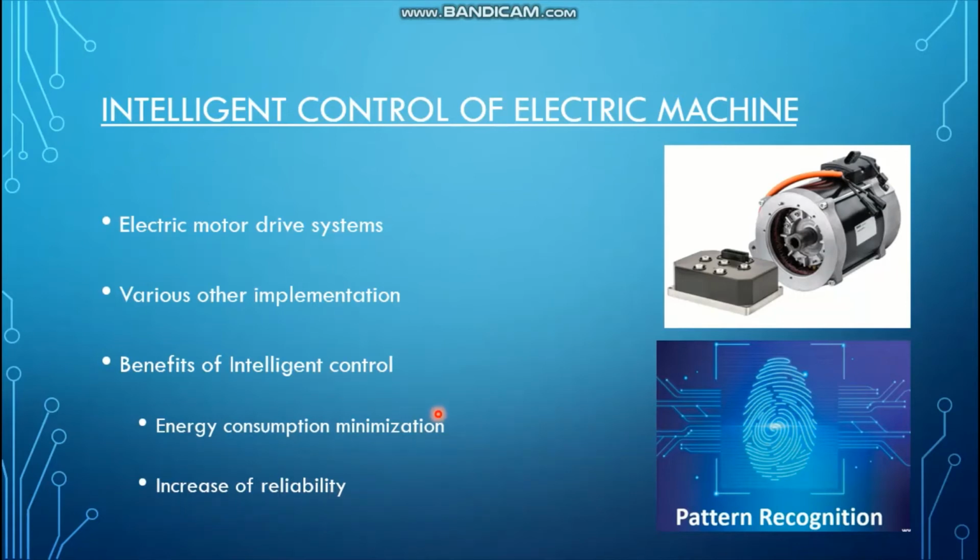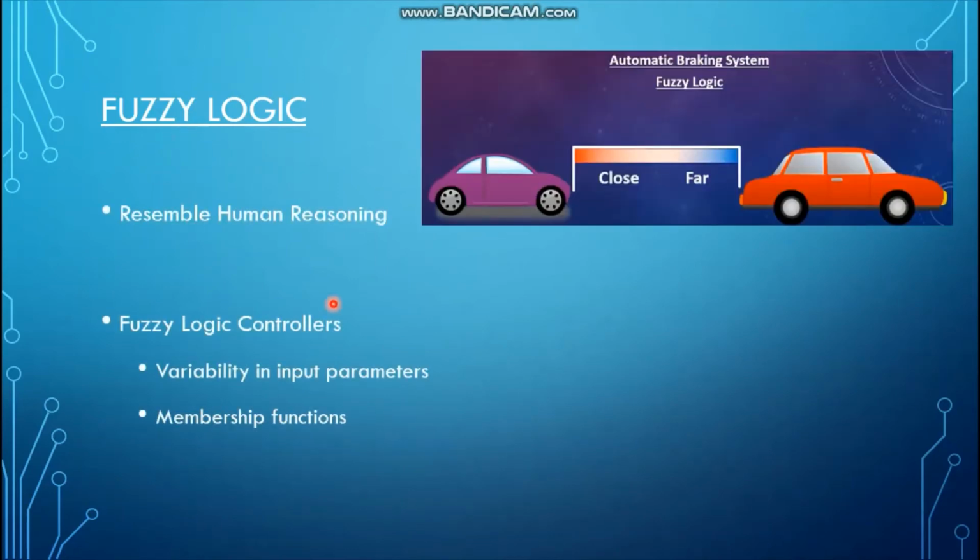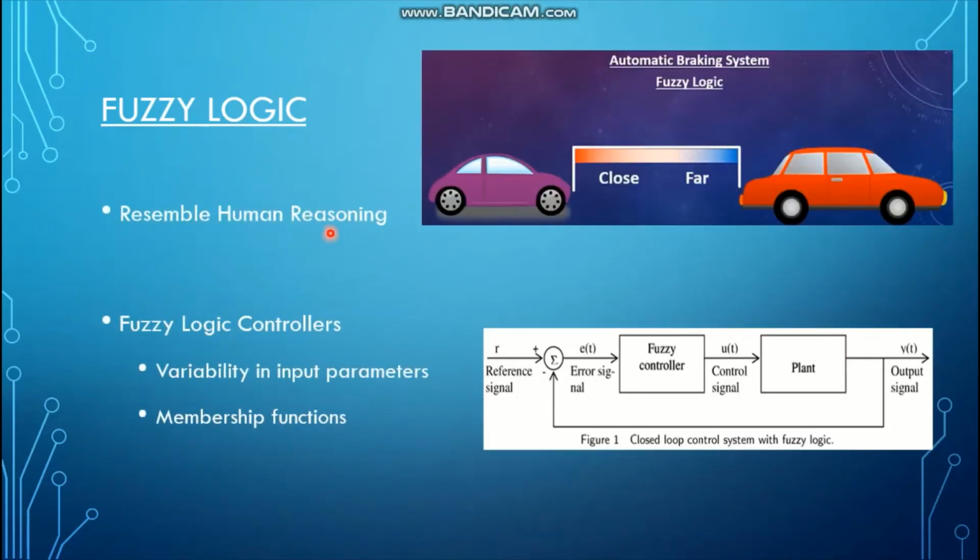So this is the purpose we have chosen this as a second approach to achieve high efficiencies in electric machines and motors, right? Like we discussed in the paper and case study, they implemented the intelligent control using fuzzy logic, right? So in this slide I'm briefly going to discuss fuzzy logic and what it is.